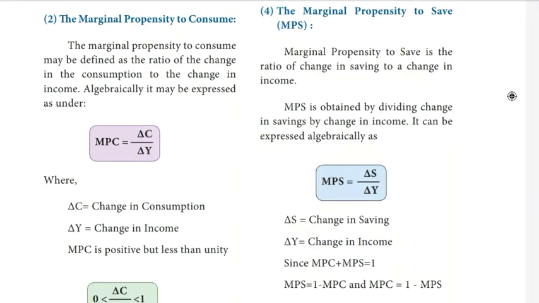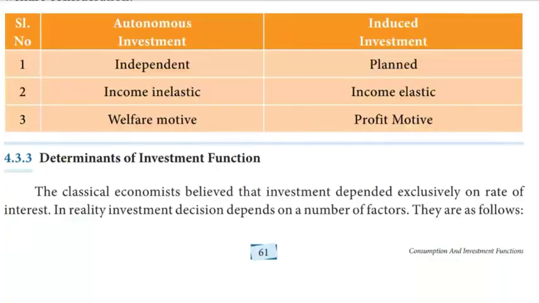Question number 11. Define marginal propensity to save. Marginal propensity to save is the ratio of change in saving to change in income. It is obtained by dividing change in saving by change in income. It can be expressed algebraically as MPS = delta S by delta Y, where delta S is the change in saving and delta Y is the change in income. Since MPC + MPS = 1, MPS = 1 - MPC and MPC = 1 - MPS.